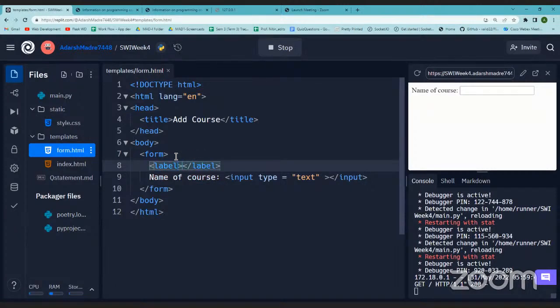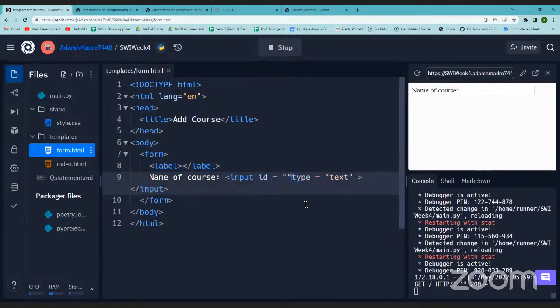Now when I talk about label, I need to specify what text field I am referring to. So I'll go back to normal HTML that we have learned. I'll just assign an ID and set it as name.